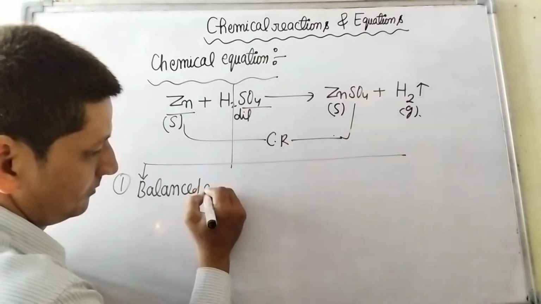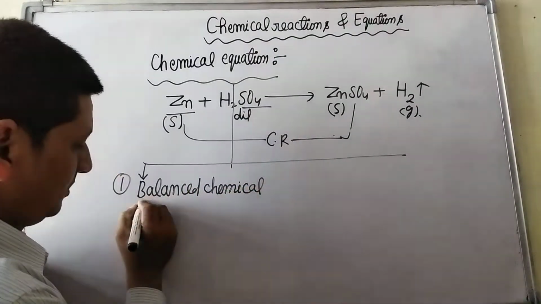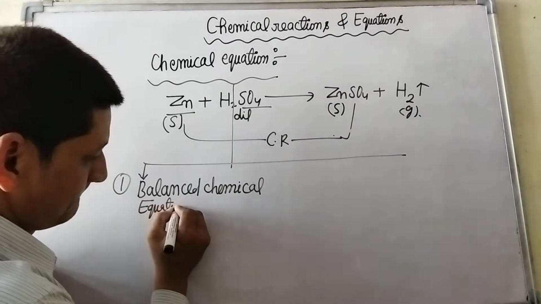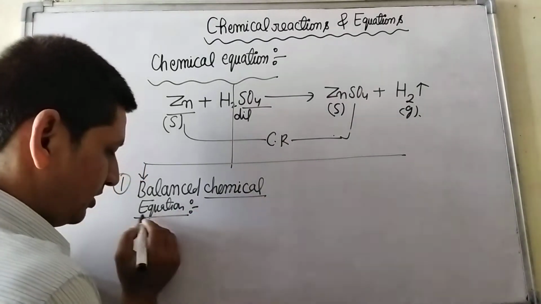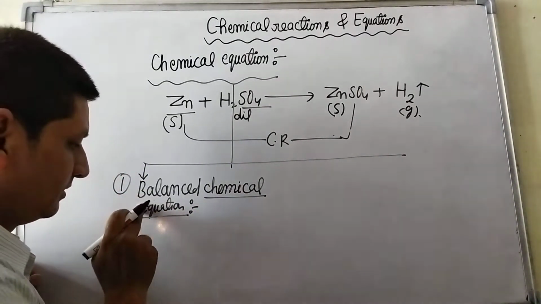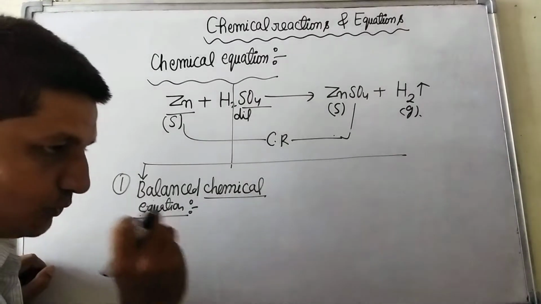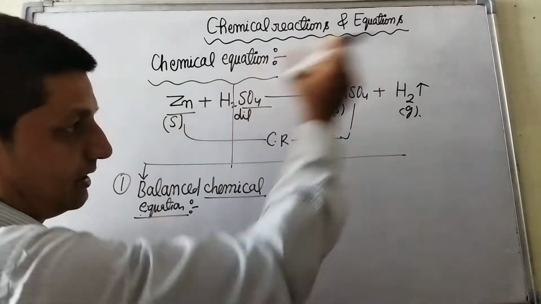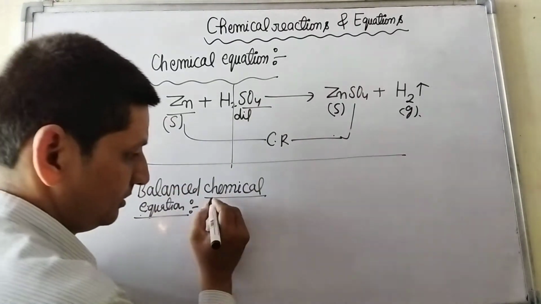Balanced chemical equation: a chemical equation which contains an equal number of atoms on the reactant side and the product side is called a balanced chemical equation.